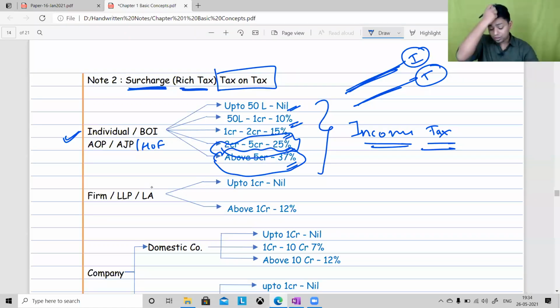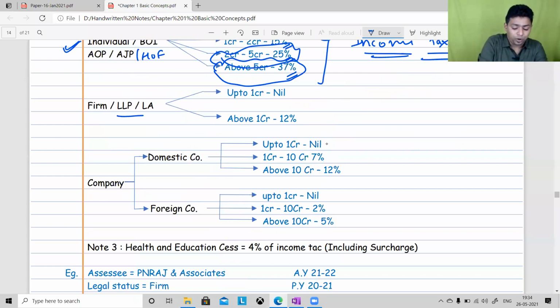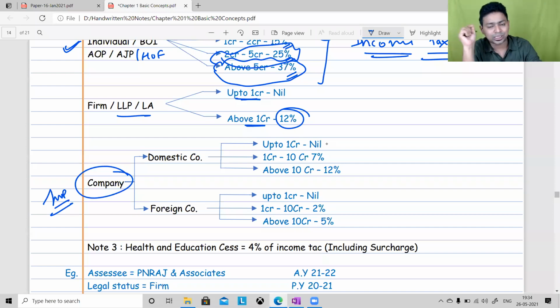Let's go ahead. So this is the surcharge rate for individual. What is the surcharge rate for firm, LLP and local authority? Up to 1 crore nil, above 1 crore 12%. For the company, this is very, very important. Again, we are going to discuss the company assessment, but please understand right now. For the domestic company, the surcharge rate is high, and for foreign company, surcharge rate is low.